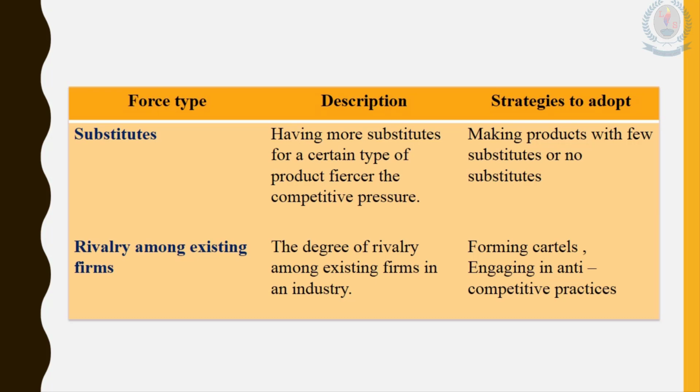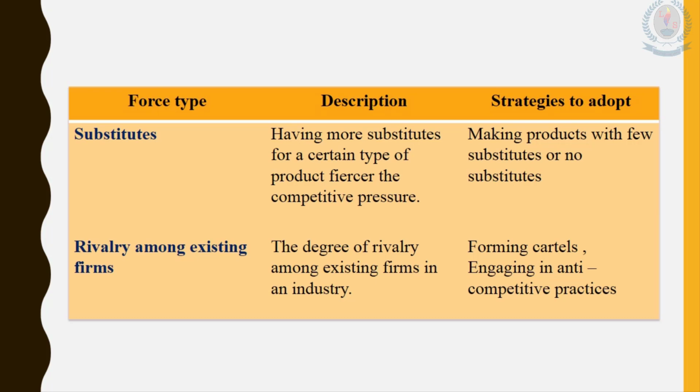And the other option is engaging in anti-competitive practices. I will explain anti-competitive practices like this. Actually, they are illegal, but they are not uncommon. They are very common.